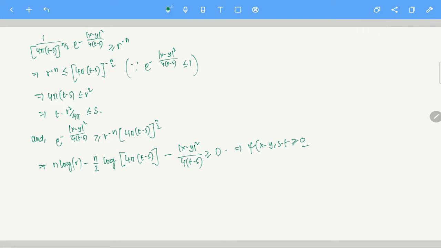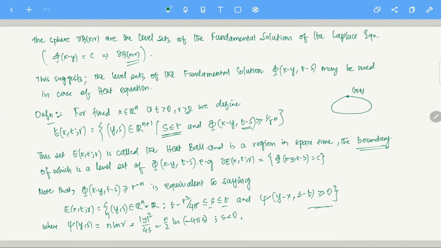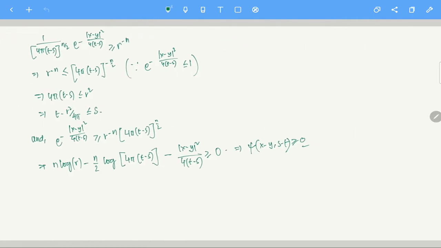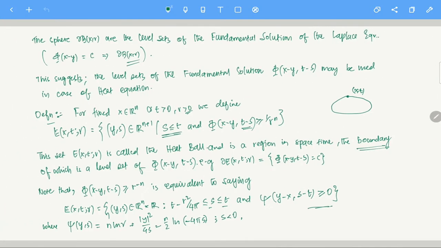This is fine. Just take your time and check whether this part is fine or not. Replace these variables with x minus y and s minus t, and check whether what I wrote is fine. This is how this E of (x, t, r) is coming. So this is another formulation of a heat ball.